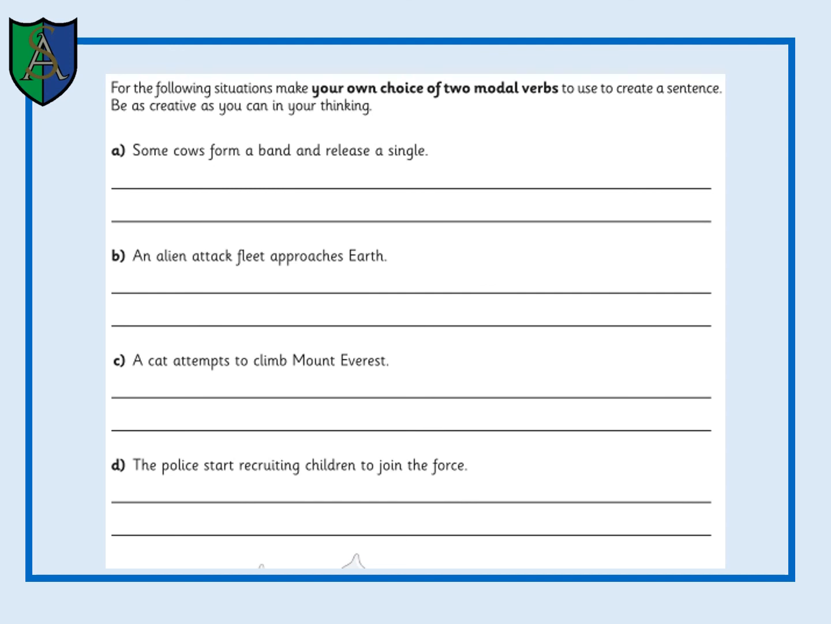The next sentence is: an alien attack fleet approaches Earth. So be as creative as you want and insert two modal verbs. And when you've finished this work, you can think of some of your own as well, that's fine. And when you've completed it, hand it in to the Year 5 emails, and myself or Mr. Evans will be checking those regularly.